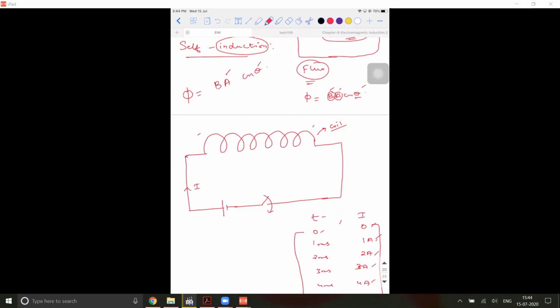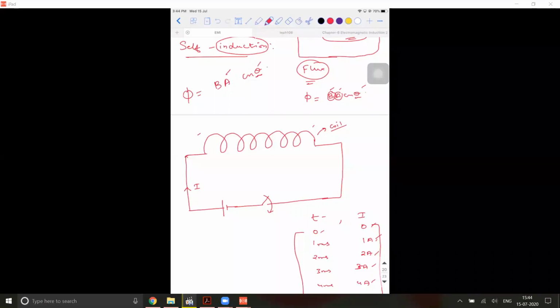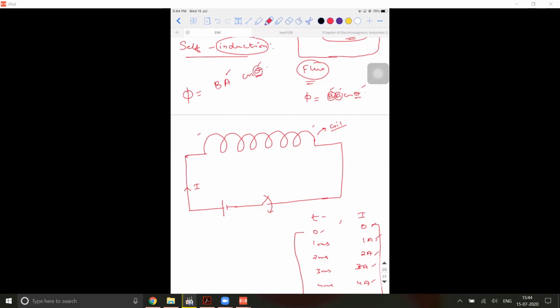So when I speak about this theta, what does theta tell me according to the definition? Theta is the angle between the magnetic field and the area vector. So I can speak about theta only if I'm able to speak about what is the value of the magnetic field. Here the question is, I don't have a magnet in my hand. Then who is generating the magnetic field here? The current in the coil itself is generating a magnetic field.